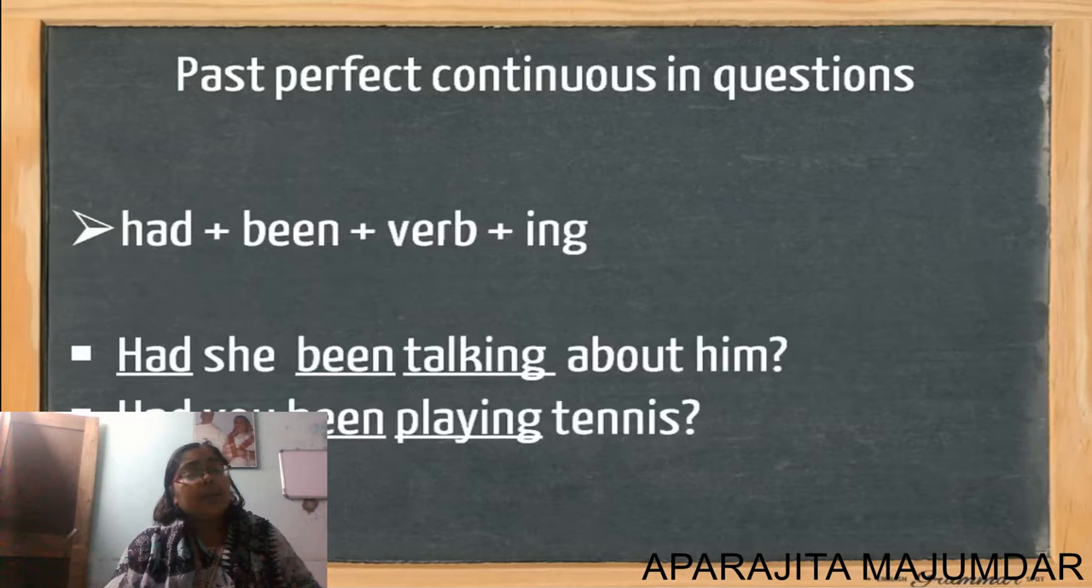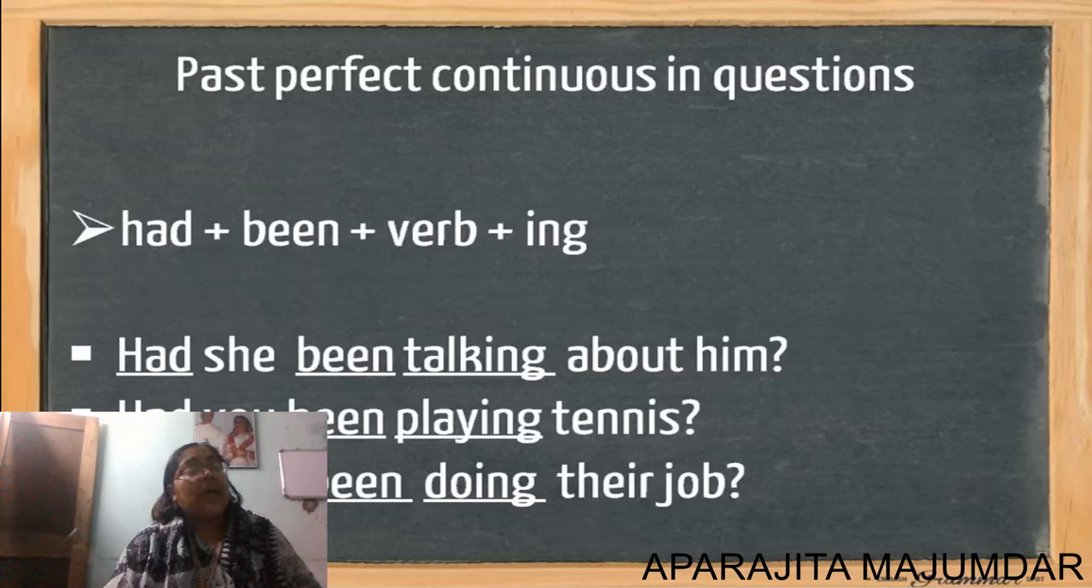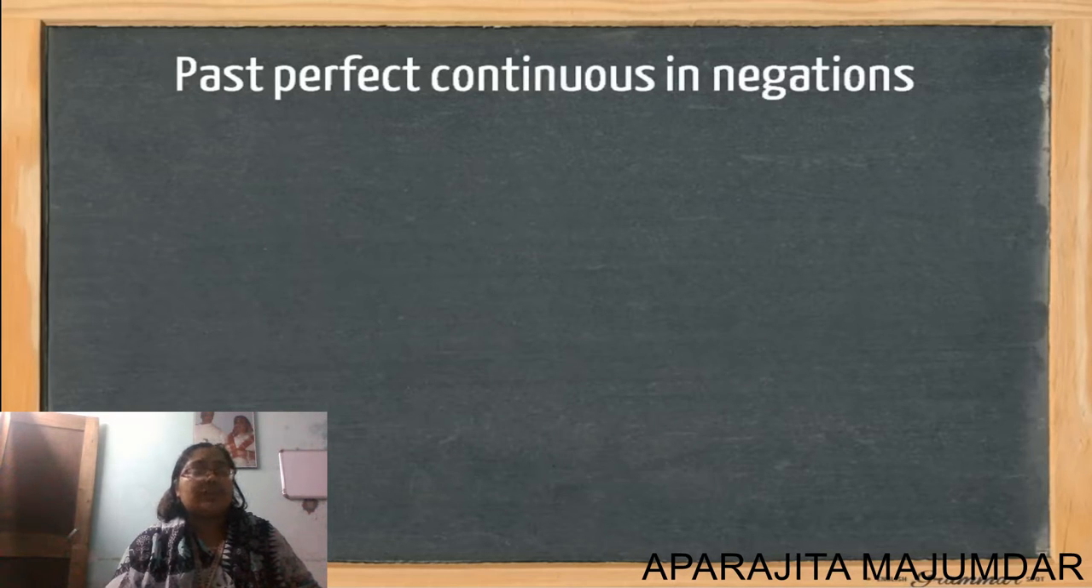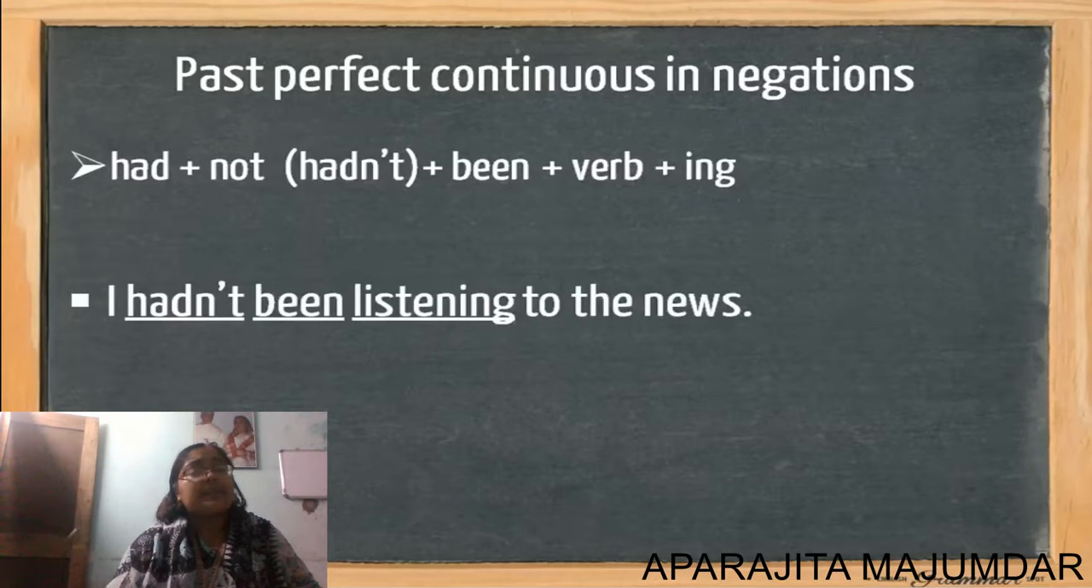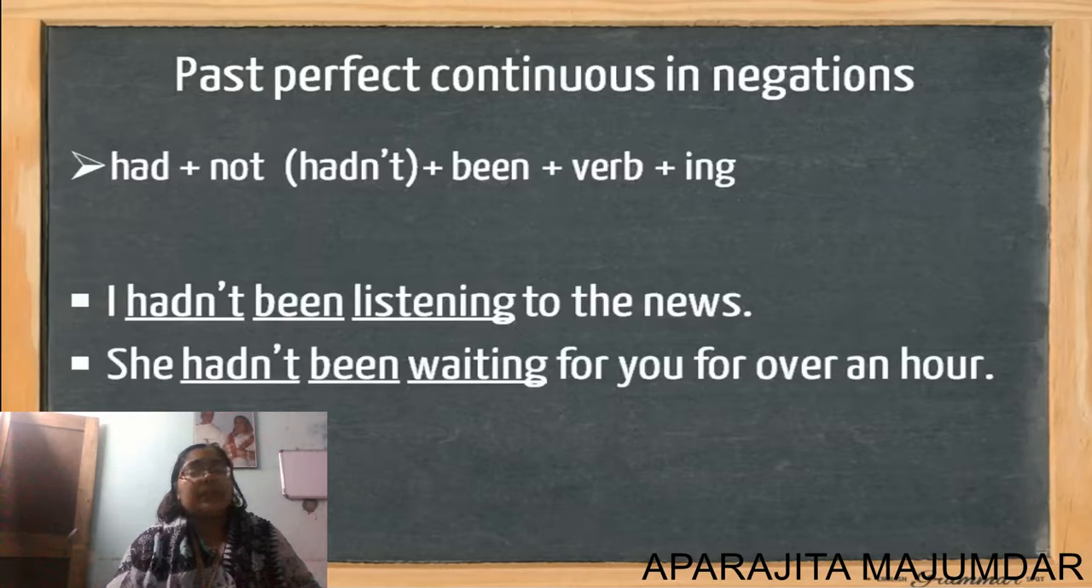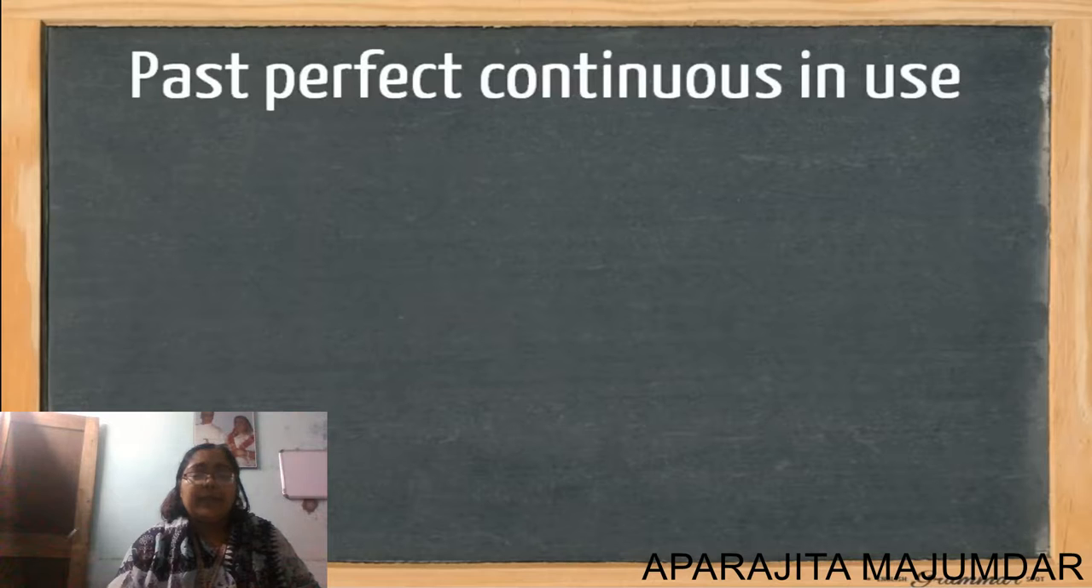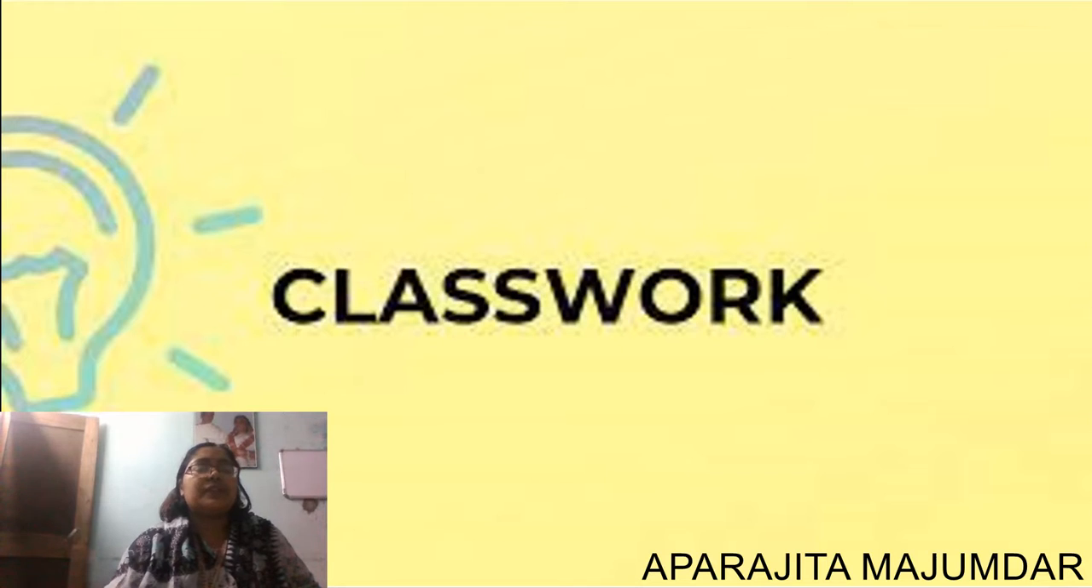Had she been talking about him? This is a question. Had you been playing tennis? It's a question. Now for a negation, with had, not, been and ing form of the verb. For example, I hadn't been listening to the news. She hadn't been waiting for you. They hadn't been paying attention. So that is past perfect continuous in use. This is how we end our past tense here.